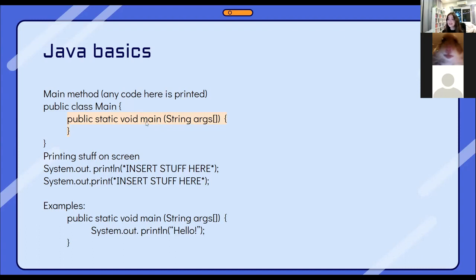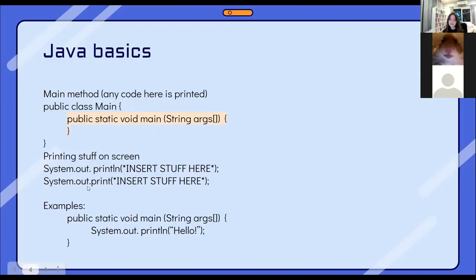And then the next important part is printing stuff on the screen, because in order to make sure that the program works, you have to print stuff on the screen, right? And there's 2 ways that you can print stuff on the screen. You can either use